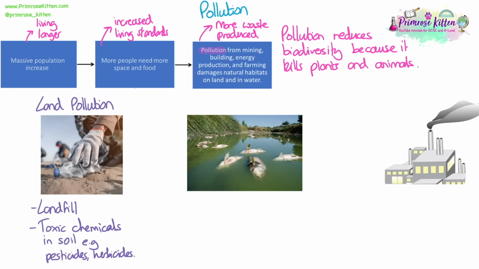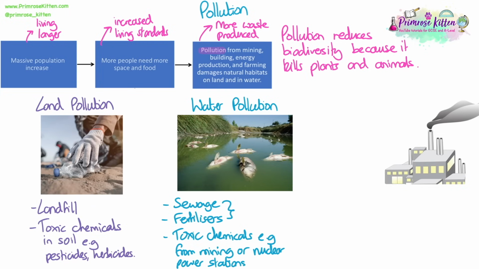Land pollution comes from filling up landfill with waste, but also toxic chemicals in the soil, which can come from things like pesticides and herbicides being sprayed onto the land. Water pollution comes from sewage or fertilisers from farmland, and both of these create a low oxygen environment if they run into water, which is done through eutrophication, and it causes the death of animals like fish in the water. Or it could be toxic chemicals from mining or from nuclear power stations.